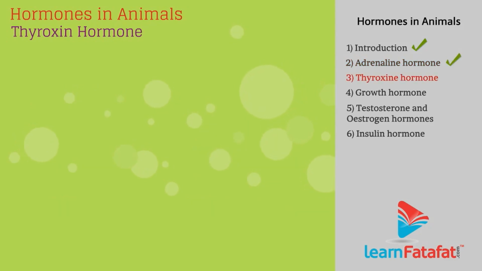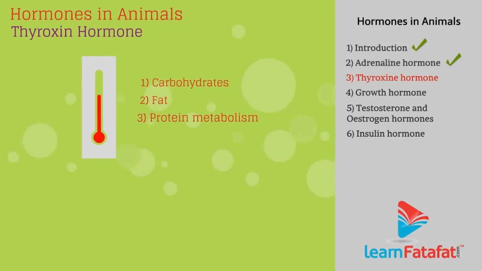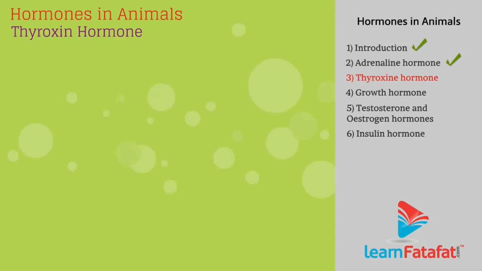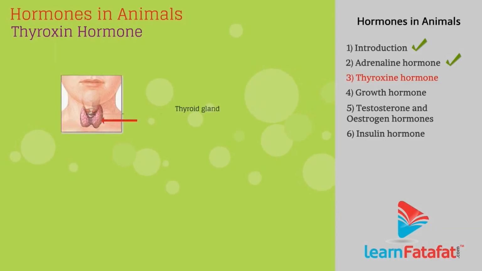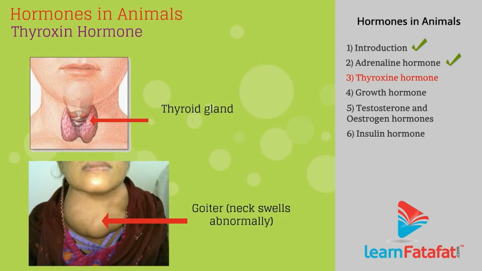Thyroxine hormone. Thyroxine regulates carbohydrate, fat and protein metabolism so as to maintain the best balance in growth. It is secreted by the thyroid gland using iodine. Hence, deficiency of iodine can cause goiter, a disease in which the neck swells abnormally.